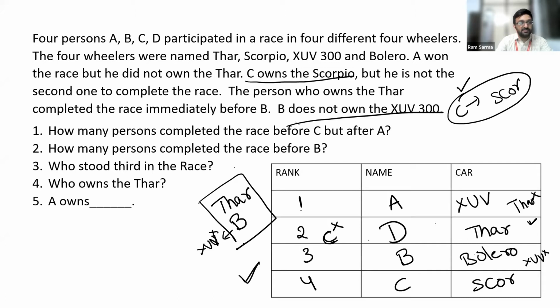Now, answer questions based on this. Yes. Now that brings me to the next question.